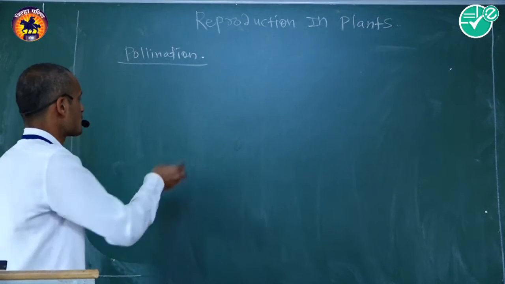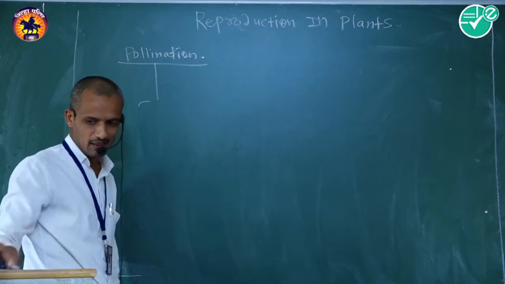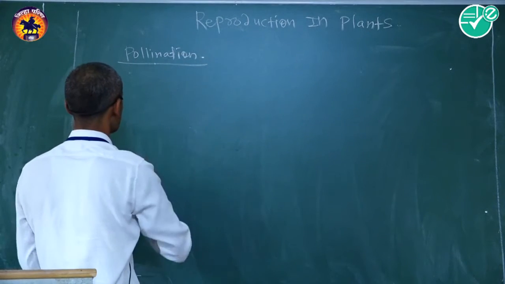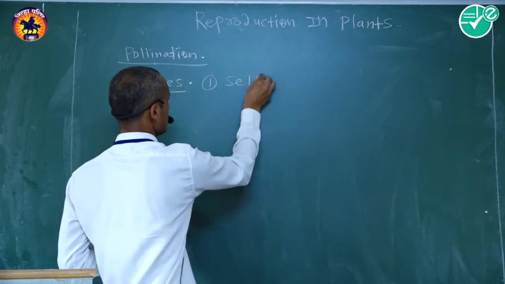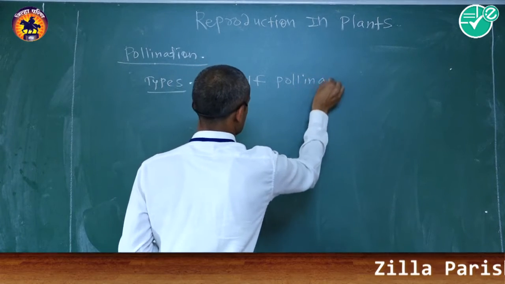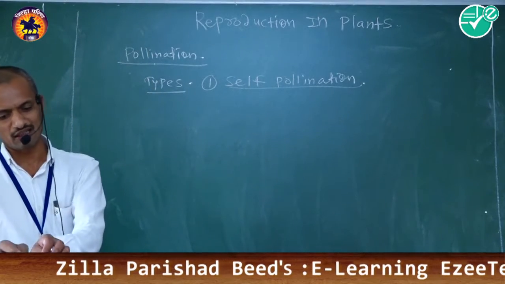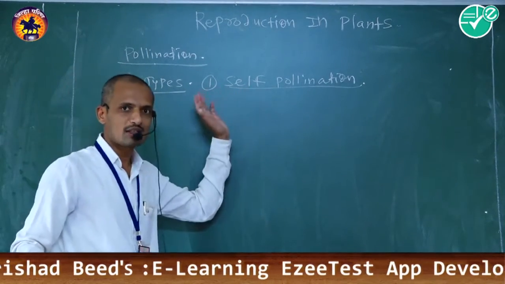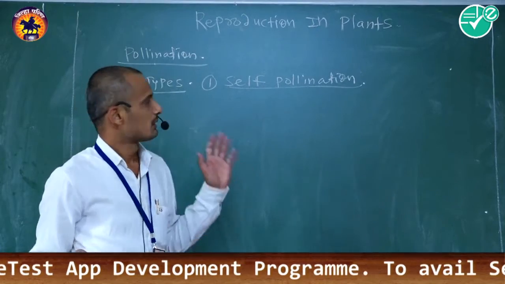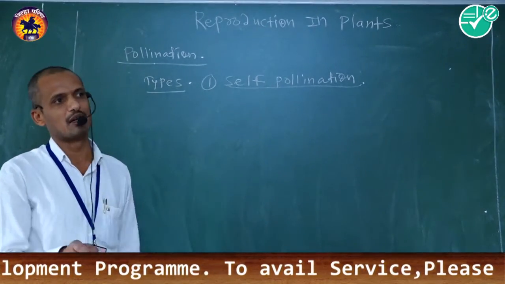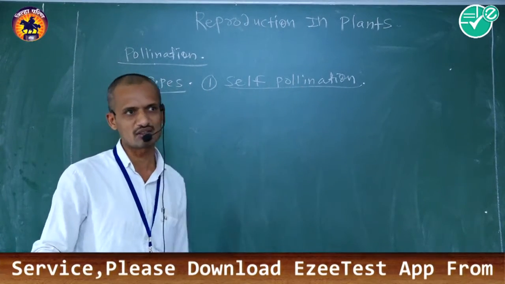There are two main types of pollination. First one is self-pollination, and last one is cross-pollination. Self-pollination means the transfer of pollen grain from anther to the respective stigma of the same flower or different flowers located on a single plant body, that is called self-pollination.